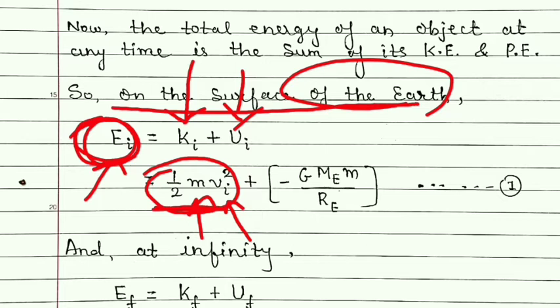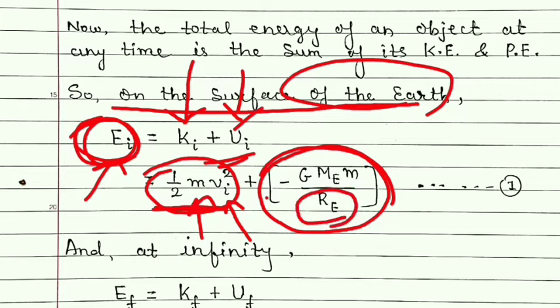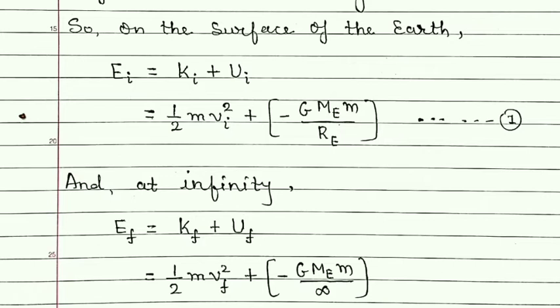And on the surface of the earth, its potential energy, gravitational potential energy, is minus G Me m upon the distance, which is Re, because when the object is on the surface of the earth, from the center of the earth its distance will be the radius of the earth. So now let us give this equation number 1. So this is on the surface of the earth.